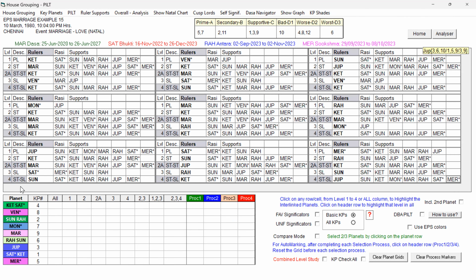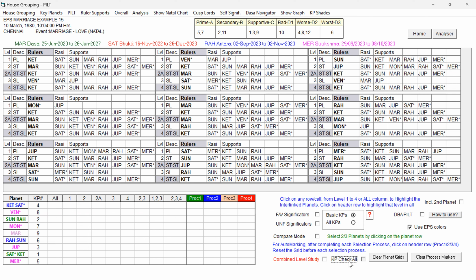So key planet shades have been given here, and as per the software automatic programming, we can use this also, or we can use these EPS colors, whatever colors we gave in the EPS. So we can use this so that we'll have the continuity and also for better understanding.